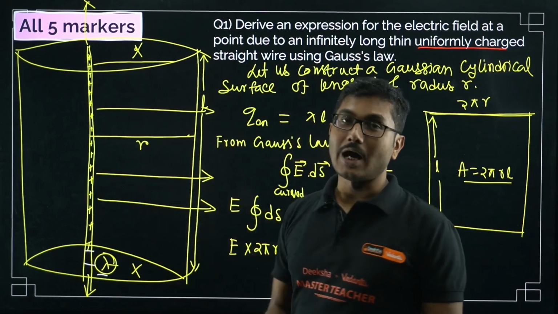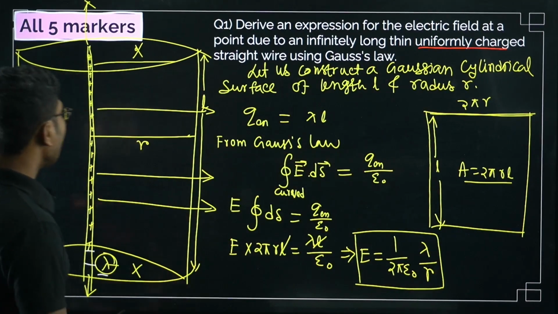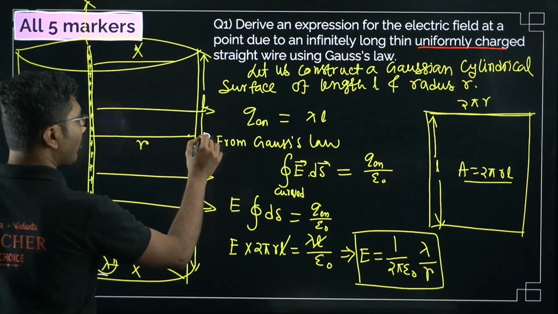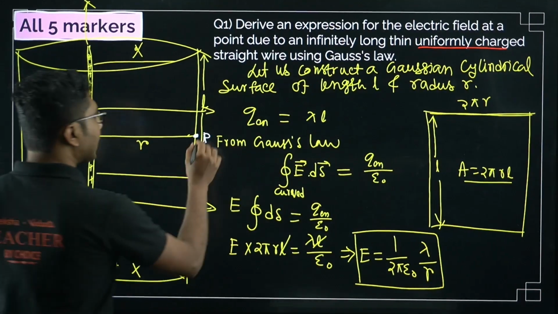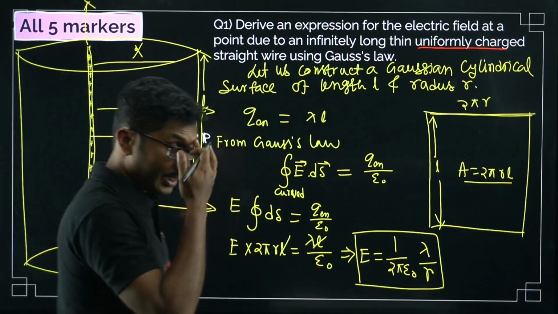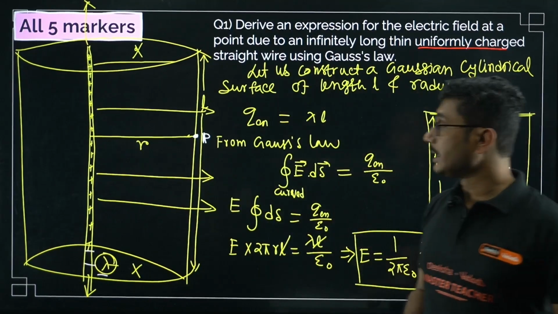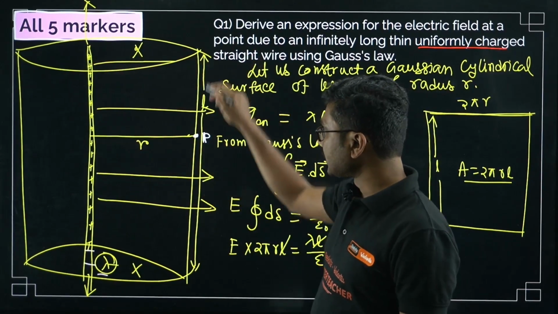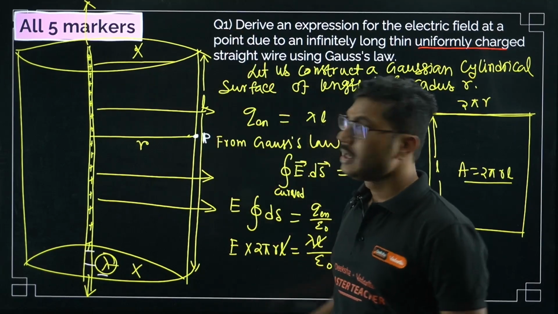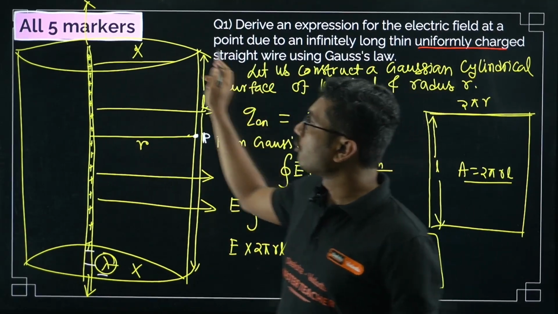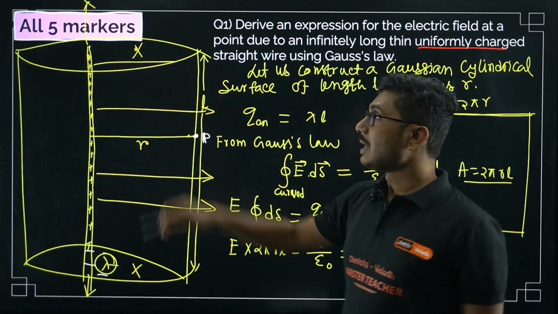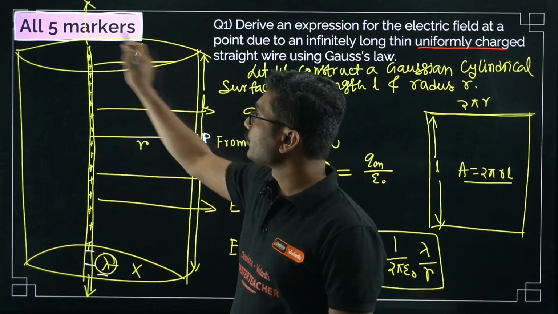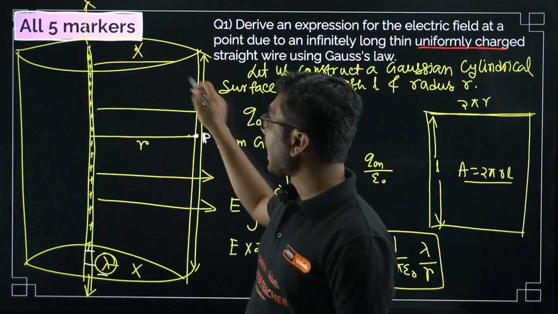And to solve this, how to approach this? First of all, this is the point where we are trying to find the electric field. Say this is the point P where we are trying to find the electric field. That is a distance r from the wire. Now what we have to do? First we have to construct a Gaussian surface such that this point P lies on the surface of this Gaussian surface. And the Gaussian surface in this case will be cylindrical, because a straight wire like this has a cylindrical symmetry. So because of that, we will construct a Gaussian surface of radius r,